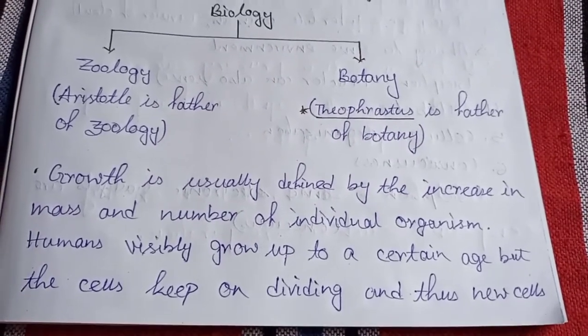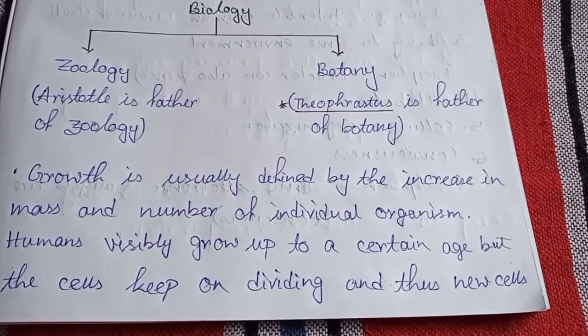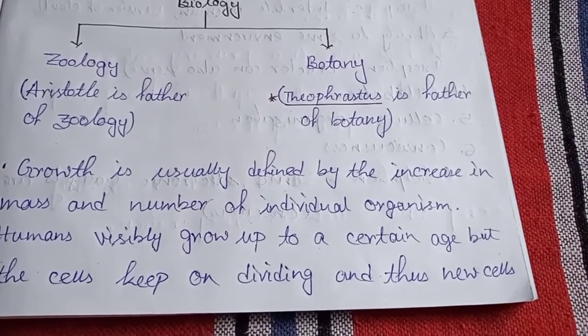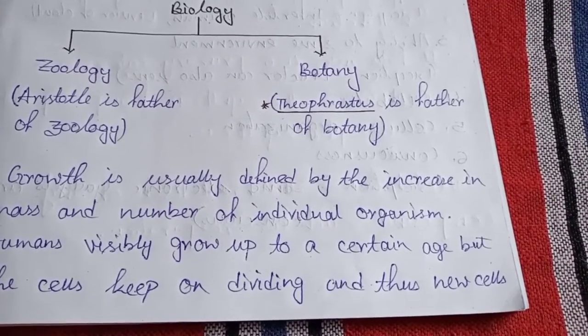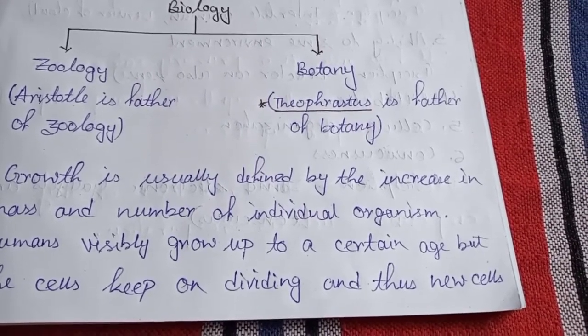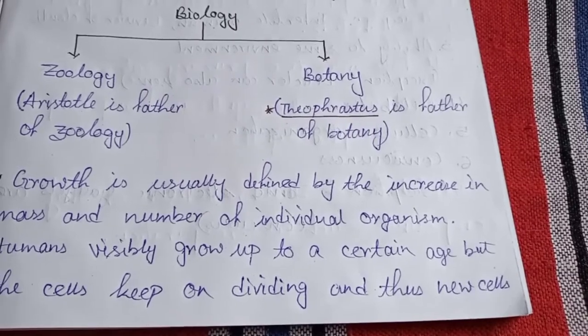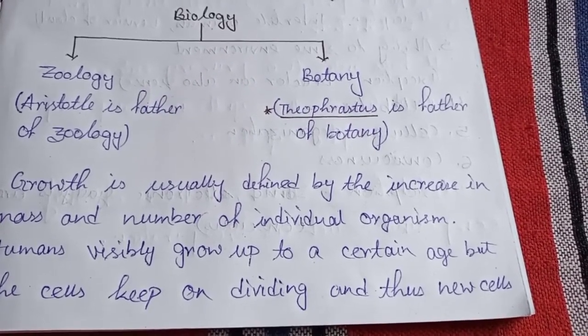Now, how can we identify a living organism and non-living organism? Like if you take the example of a human and a table, we can say that we grow in height, in mass, but they do not grow.